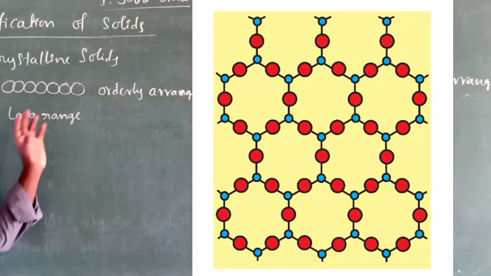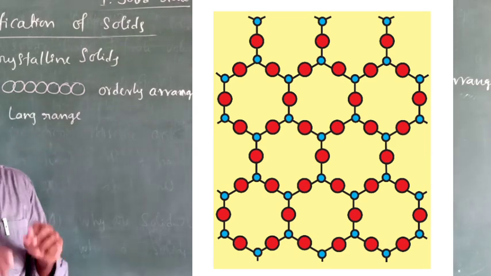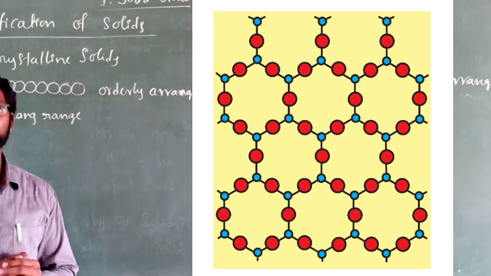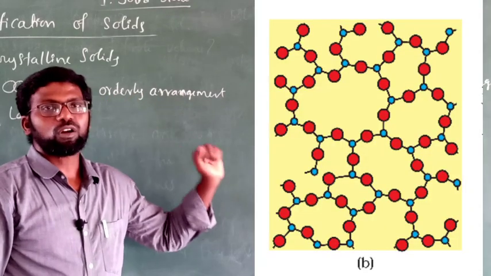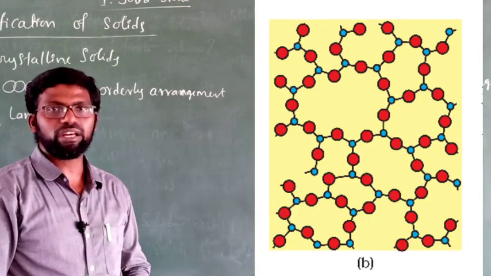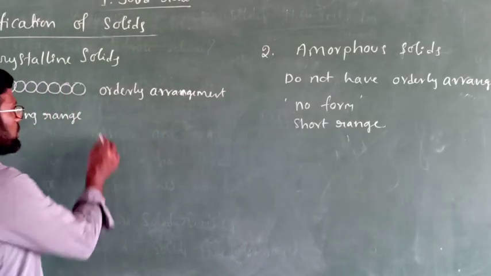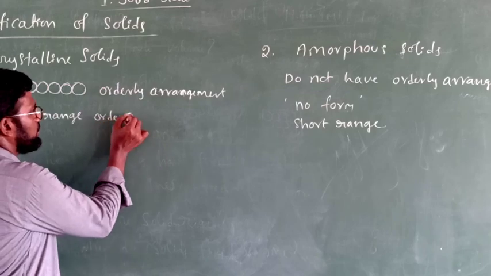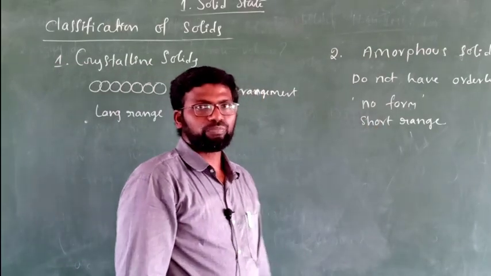What are crystalline solids? Crystalline solids are the solids which have an orderly arrangement of constituent particles, whereas amorphous solids are the solids which do not have an orderly arrangement. Next, crystalline solids have long range order, whereas amorphous solids have short range order.